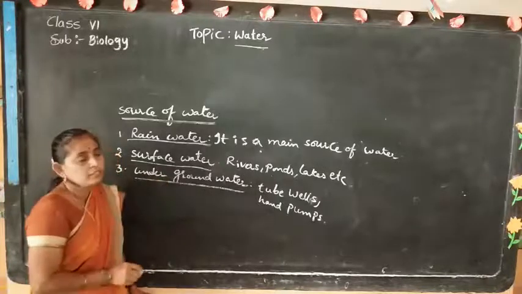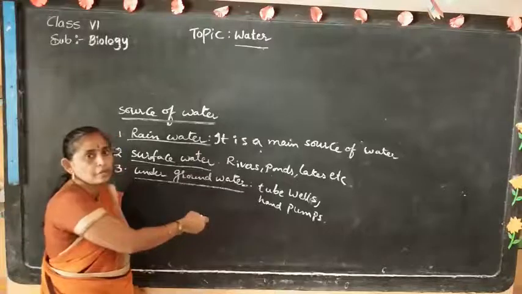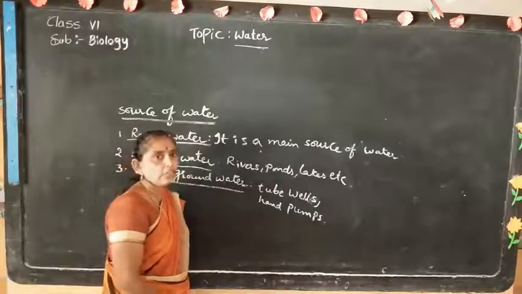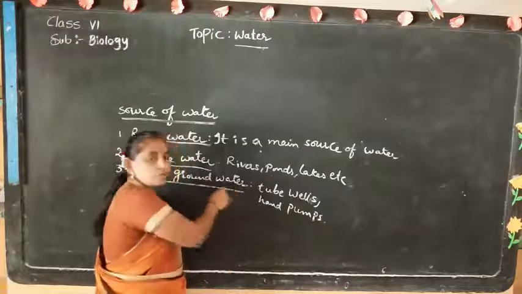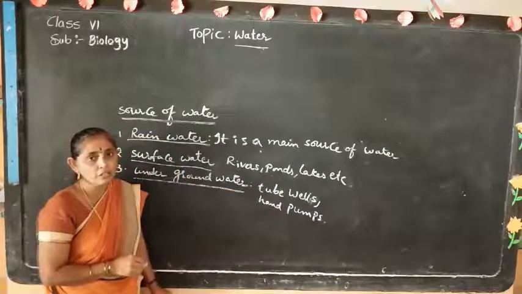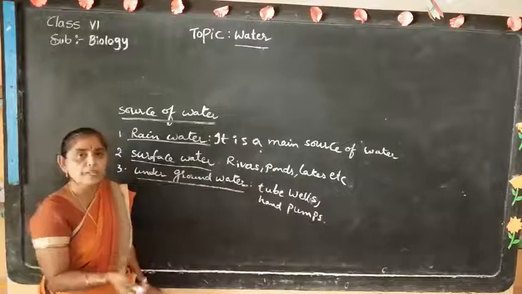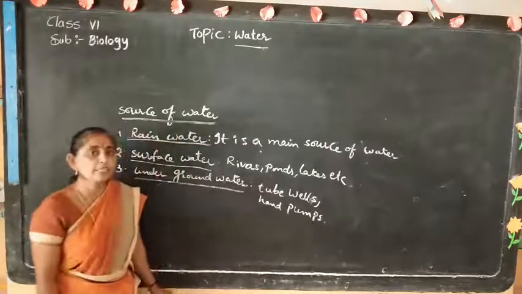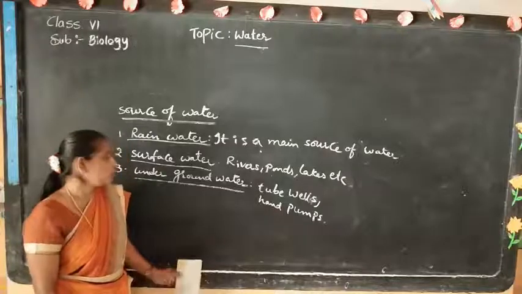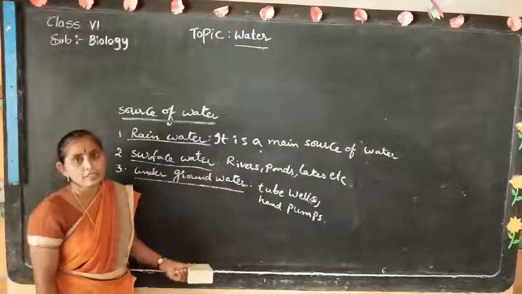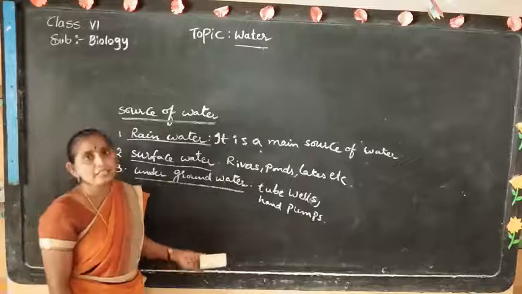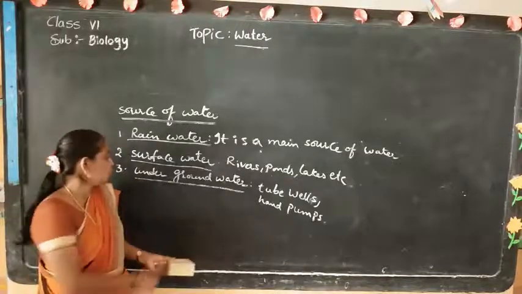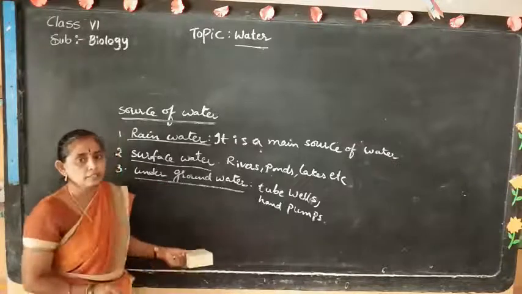Then underground water. The rainwater enters the soil and reaches the layers of the soil. Layers of the soil are known as the underground of the soil. It is obtained in the form of tube wells and hand pumps. It is used for croplands, even constructing houses, and human activities also use underground water.